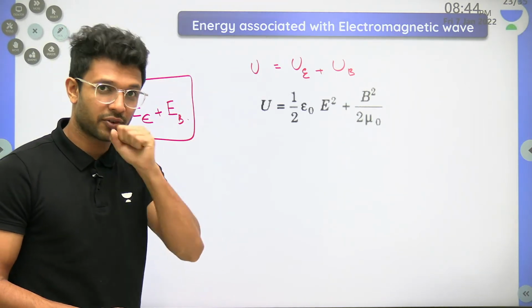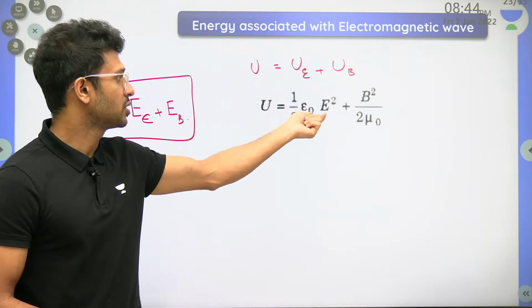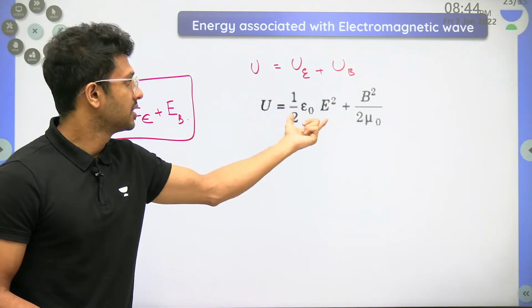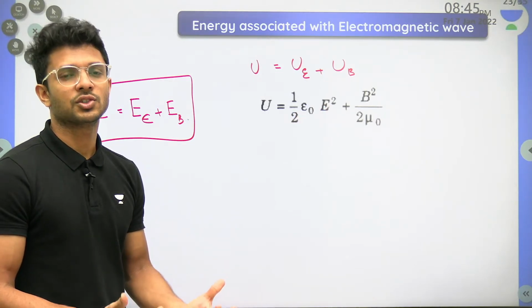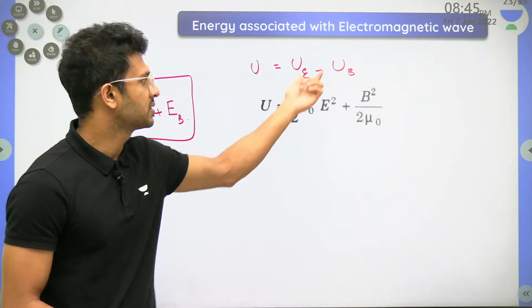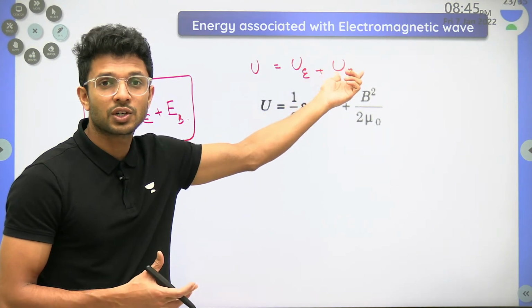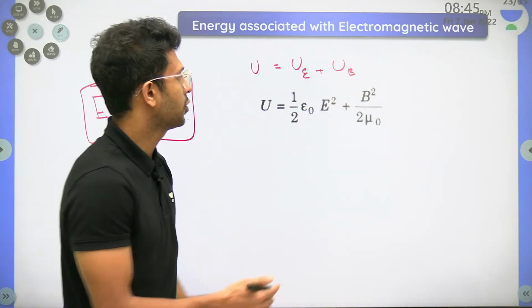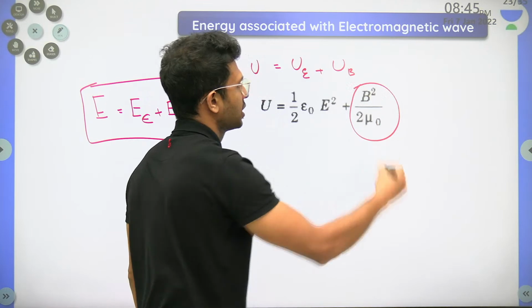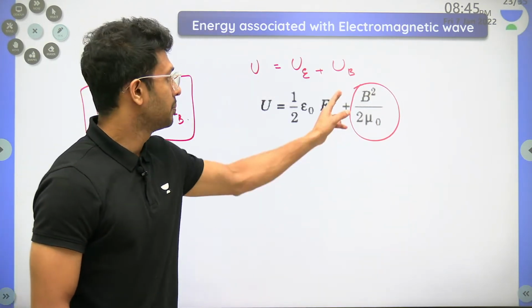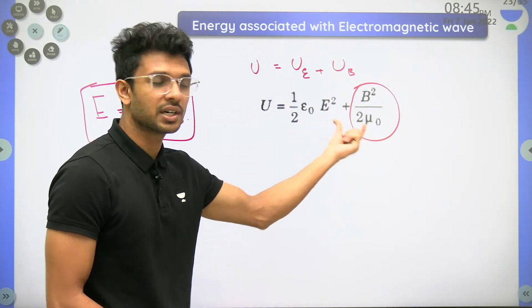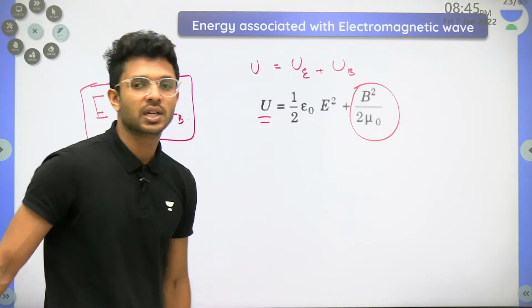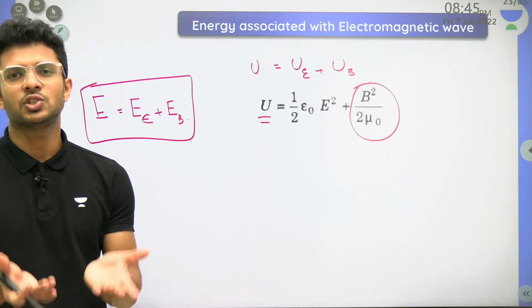From the chapter of electrostatics, half epsilon naught E square is the energy density, meaning energy per unit volume, in the case of the electric field. And the energy density, energy per unit volume, in the case of the magnetic field has the formula B square by 2 mu naught. It is B square by 2 mu naught. So the sum total of these two energies will give you the total energy density in the case of